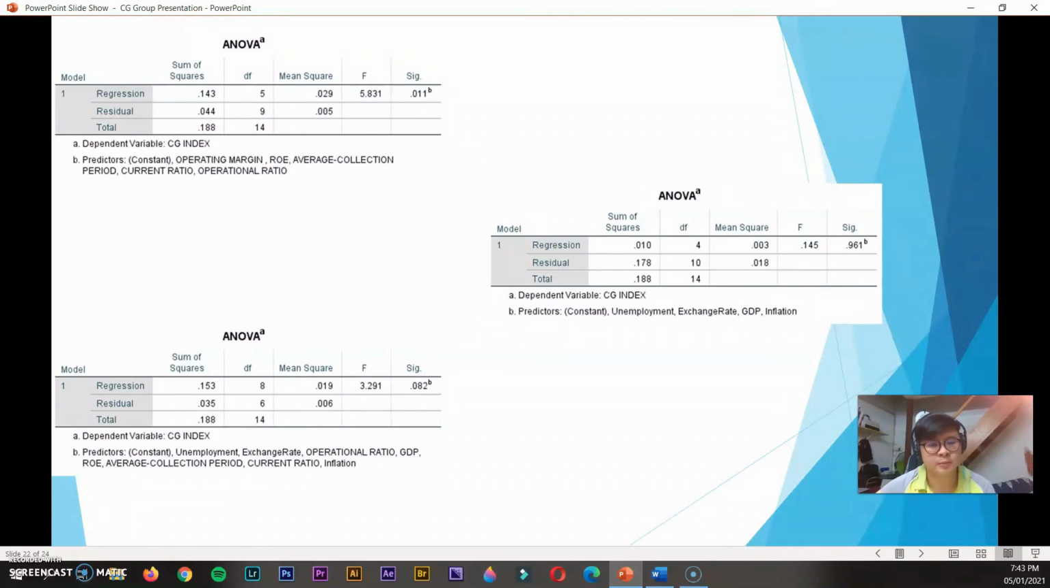The third table shows the ANOVA result for manufacturing industry CG index and internal factors together with the external factors. According to the table above, the firm internal and external factors are not significant towards the industry independence issue, which is represented by CG index. This is because it has a significance value of 0.82, which is more than 0.05.